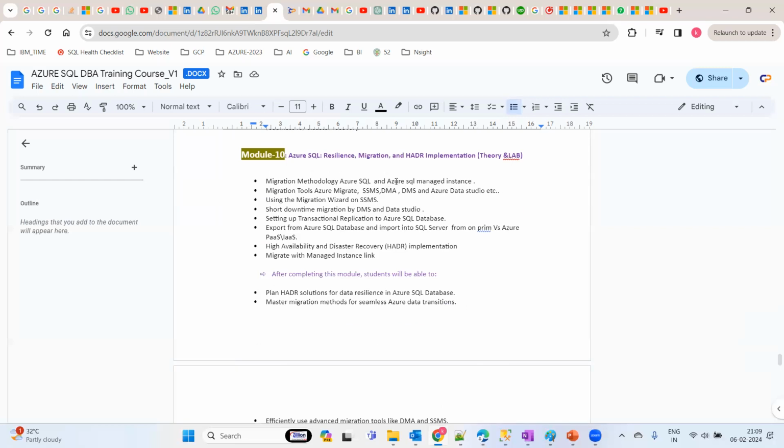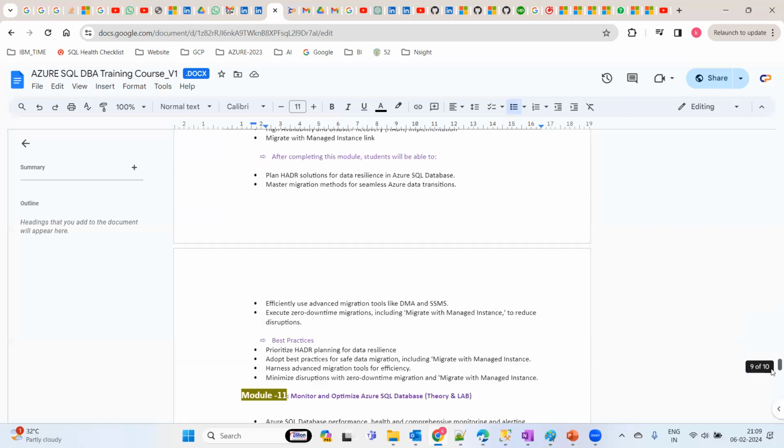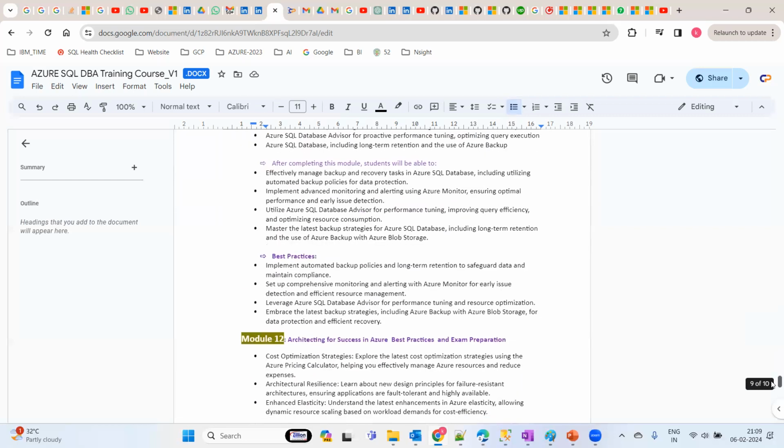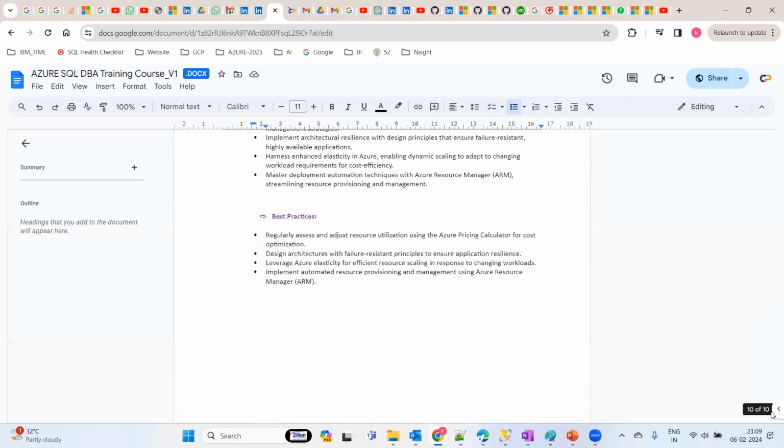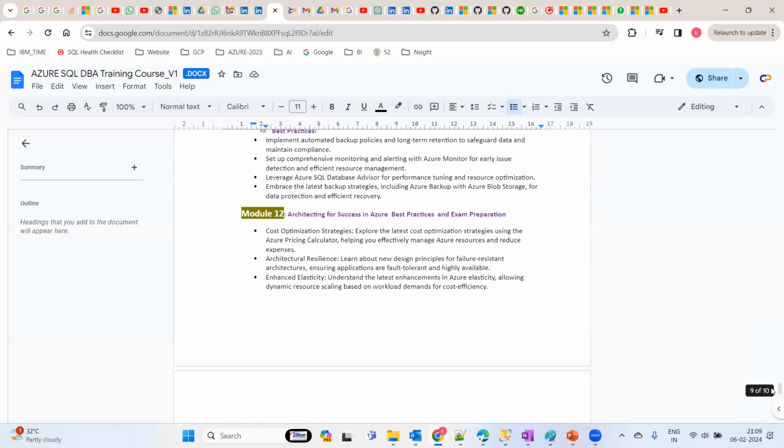And module 10 is basically migration and the HADR component, where we are going to use Azure Migrate, SSMS, DMA, DMS, and Azure Data Studio. These are the tools that we are going to utilize in module 10. And then we have monitoring as well, and we do have architecture. Let's say you have more than 10 plus years of experience. If you are going to work in a cloud landscape, how is it feasible, and how will it work to make your environment fit the architecture perspective. So that is most of the last workload that we are going to do basically.